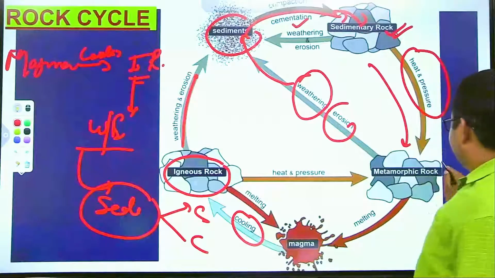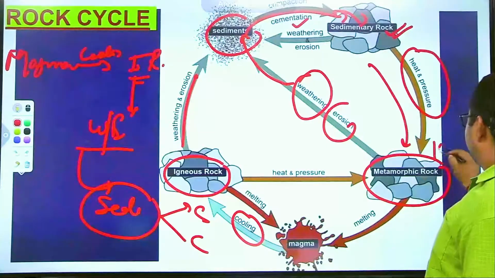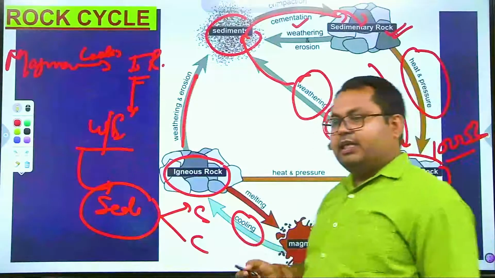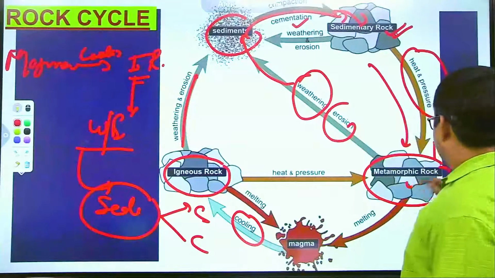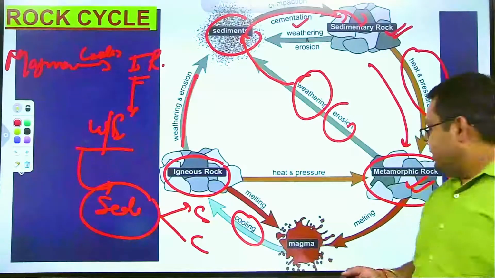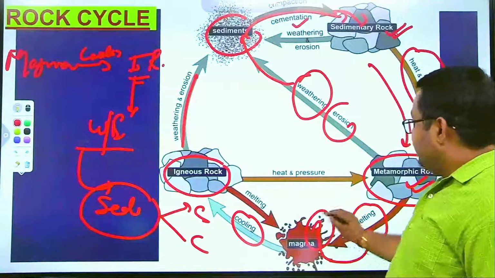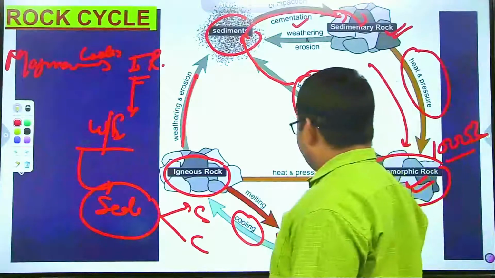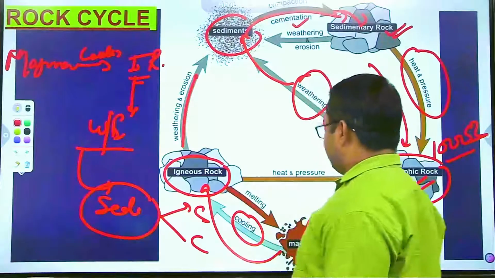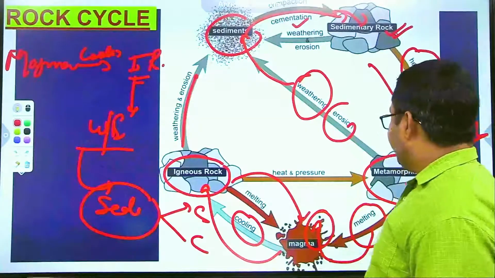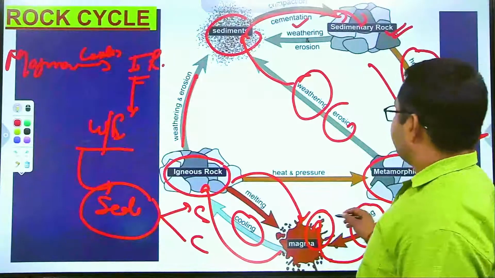If we increase the temperature up to 1000 degrees Celsius or 800, 500 degrees Celsius, the metamorphic rock is going to melt. At that time, the melting process results in conversion into magma, and cooling of magma results in formation of igneous rock. Igneous rock itself under melting is going to convert into magma and then form again as what? Igneous rock.